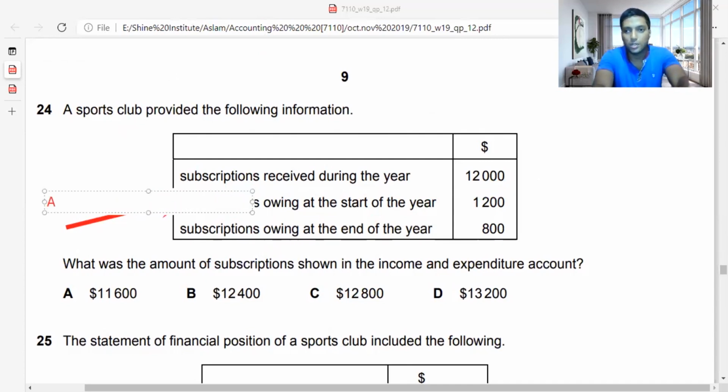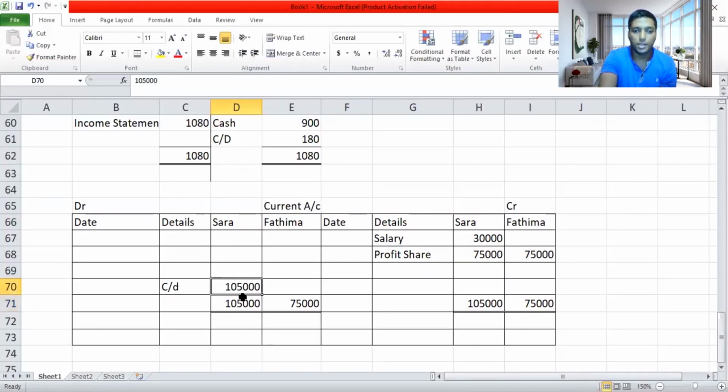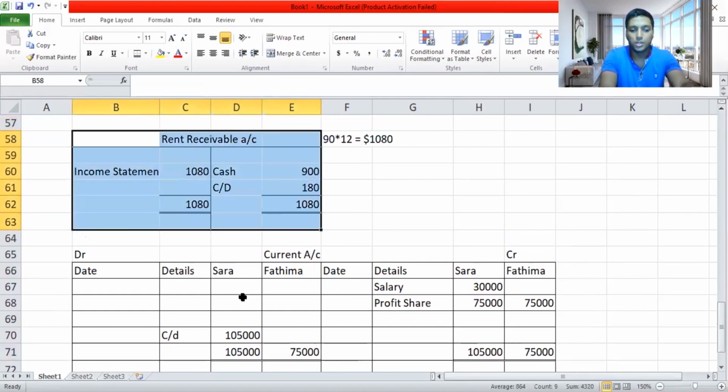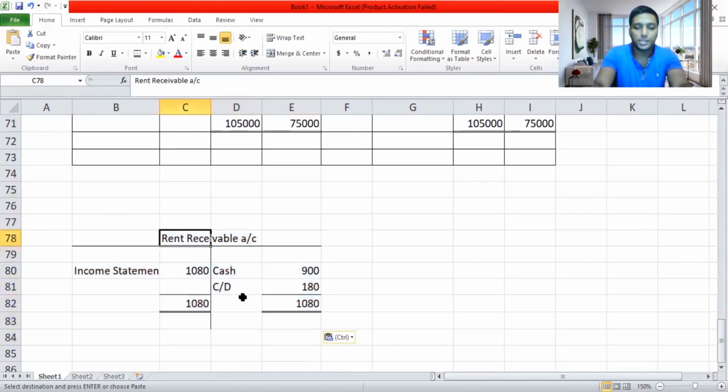Owed, meaning received in advance, means it is prepaid income. So owing is accrued income. I need to know, if I am going to do the subscription account, where this accrued income and prepaid income will come, always. If you do not know where this prepaid income and accrued income will come, you will not be able to do it. So let me take an Excel sheet and take a subscription account to do this sum. I'm going to copy this sum and paste it here. I hope you guys can see this.